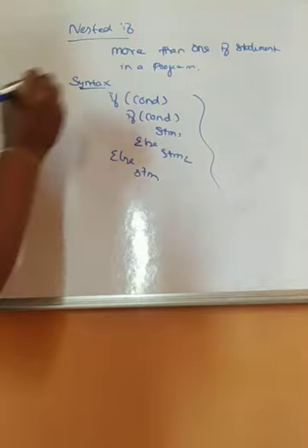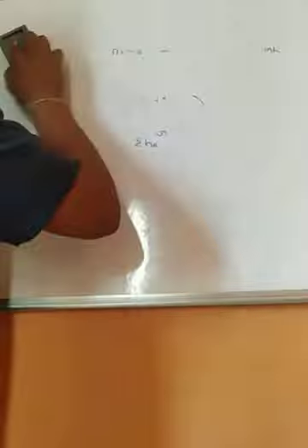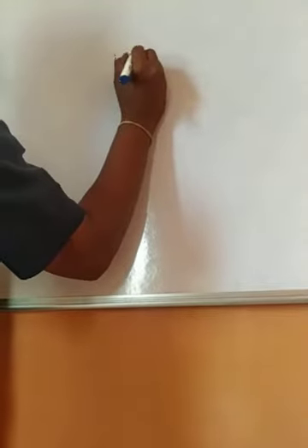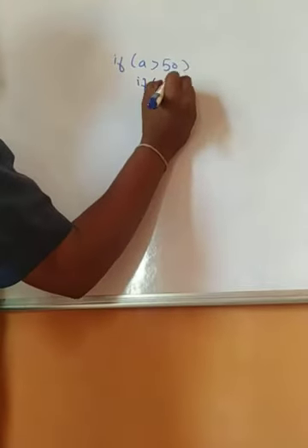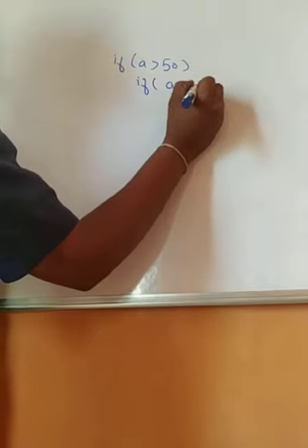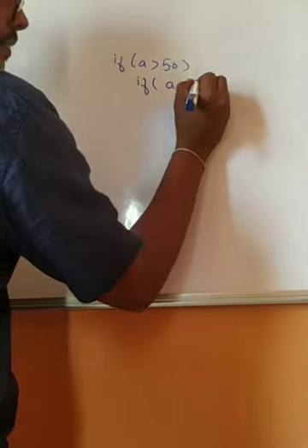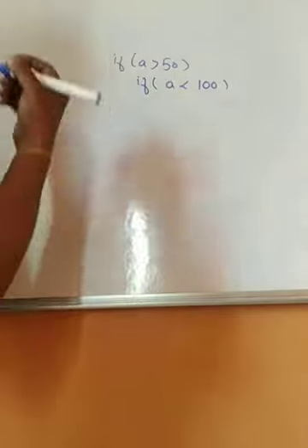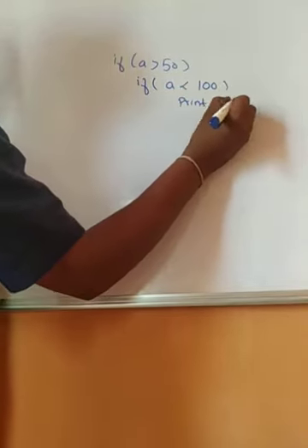So I think you'll get a clear idea when I explain with an example. The example which I am going to tell you: we simply take any one condition. I am checking whether A is greater than 50 or not. Again, I check whether A is less than 100 or not, and then I will print some value. So print A into 2.